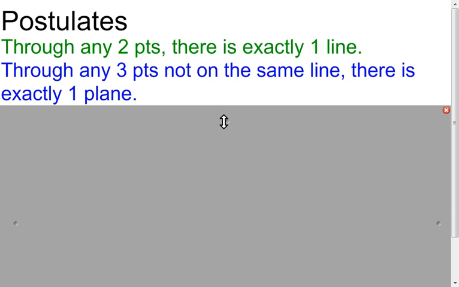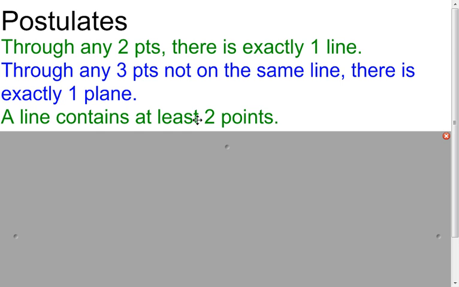Now the next one is similar in the fact that we're dealing with points again. Now we just have 3. But if you have 3 points that, notice, are not on the same line, then there's going to be exactly one plane. Basically what that says is if you put 3 points anywhere, you can make basically a sheet of paper, extend it possibly, and that sheet of paper will touch all 3 of them.